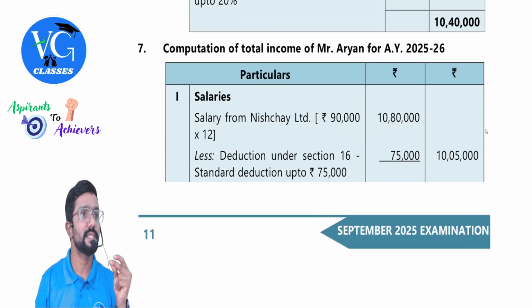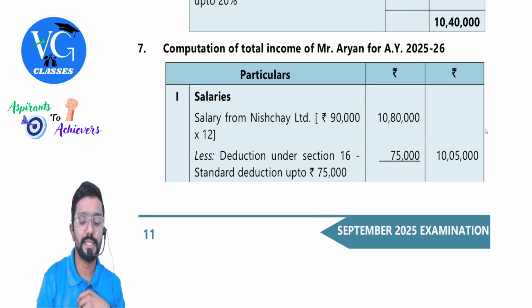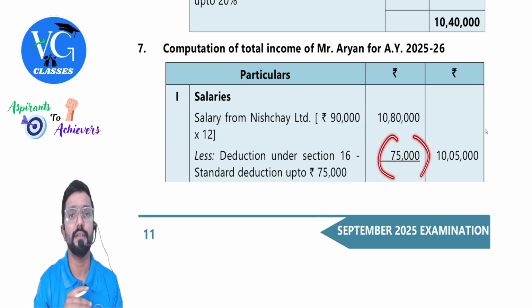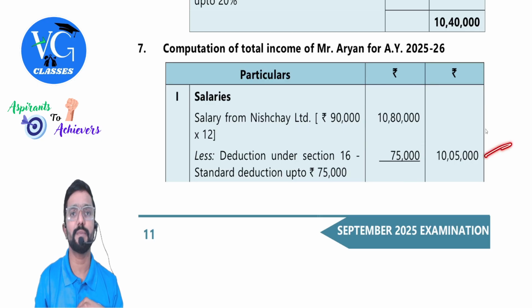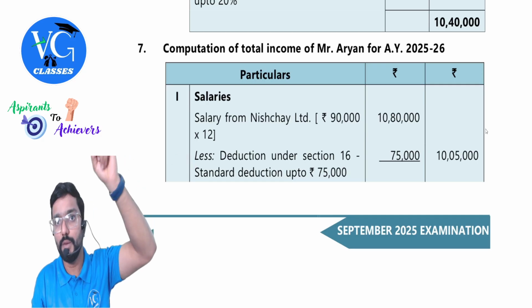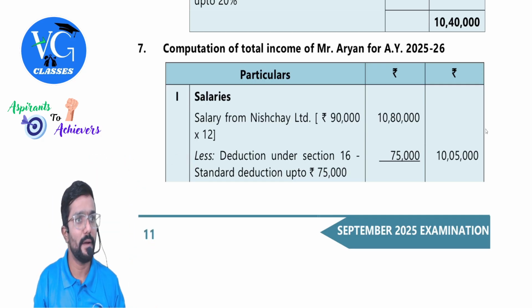Even this is interesting. Salary, people. What is salary? Basic pay only is given. 90,000 into 12, 10 lakh 80. He is following the default regime. What is the standard deduction? 75,000. So what is his income from salary? 10 lakh 5,000. This, please take care. The question would be silent, but still you have to take care. Okay.